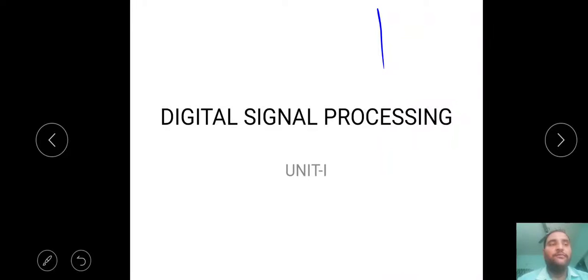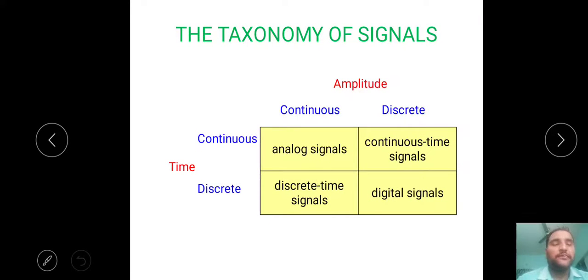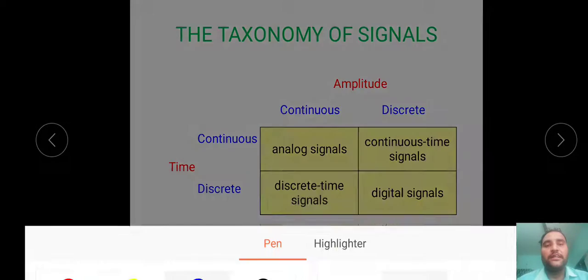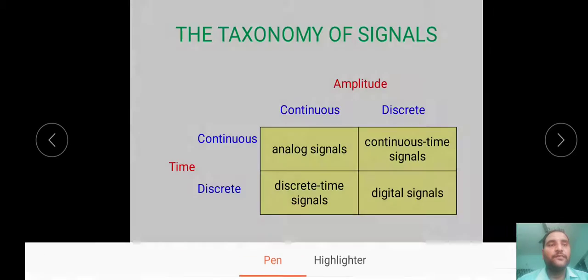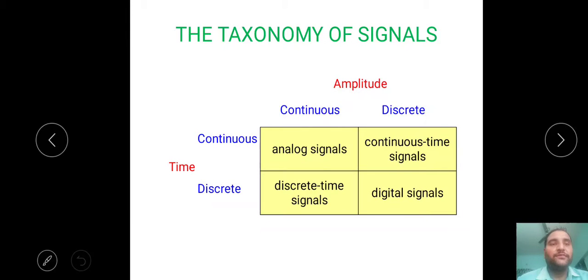Here coming to the first one, first I said signals. Generally here we have two types of signals. One is continuous time signals, another one is discrete time signals. If you see in this table, we have four types of signals: analog signals, continuous time signals, discrete time signals and digital signals. Analog signal means every signal is based on two parameters. One is time, another one is amplitude. If both time and amplitude are continuous, then such type of signal we call an analog signal.